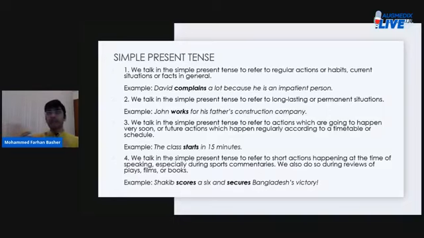So when you want to talk about an action that you intend to do in the very near future, you can talk about those future actions in the simple present tense, right? Such as, for example, you can say the class starts in 15 minutes. Although the class hasn't started yet, it will start in 15 minutes. So instead of saying the class will start in 15 minutes, you can also say the class starts in 15 minutes, right?